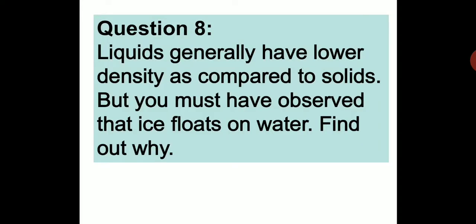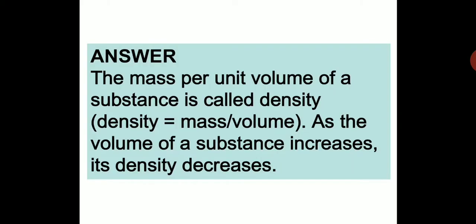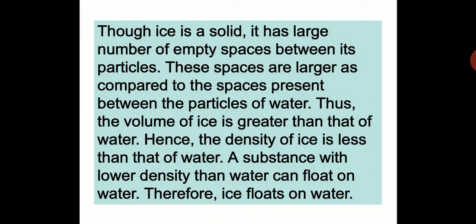Now, liquids generally have a lower density as compared to solids, but you must have observed that ice floats on water. Find out why. So, why? The mass per unit volume of a substance is called density. So, density is equal to mass upon volume. As the volume of a substance increases, its density decreases. So, this is the answer for that question, as we have discussed.